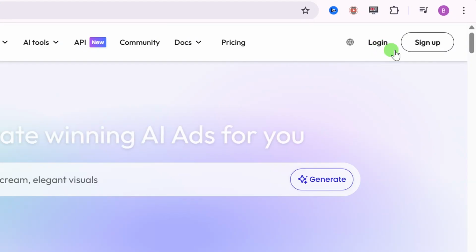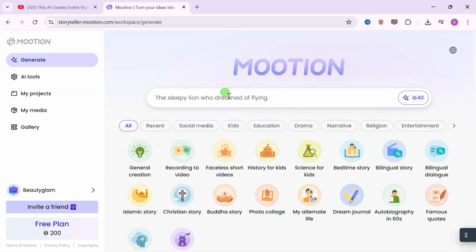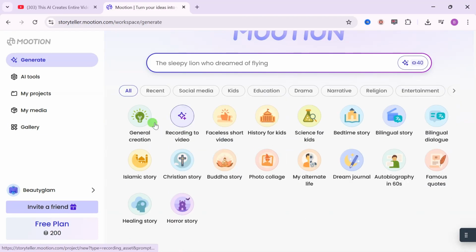Now let's see what this AI director can really do. Here is the website interface. When you come to this website, you need to log in or sign up. After signing in, this is the interface you are going to see. If you come down here, these are different templates that you can choose from. We have general curation, recording to video, faceless short videos, history for kids.